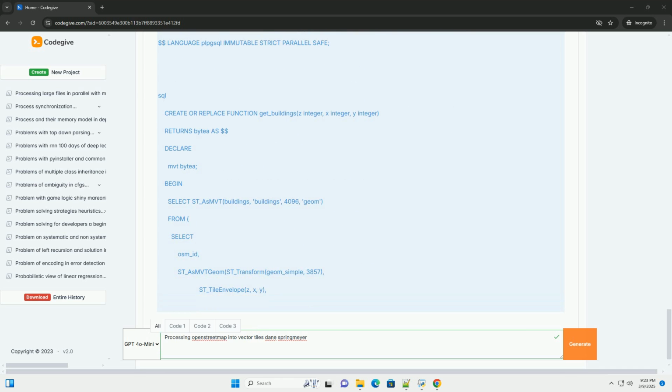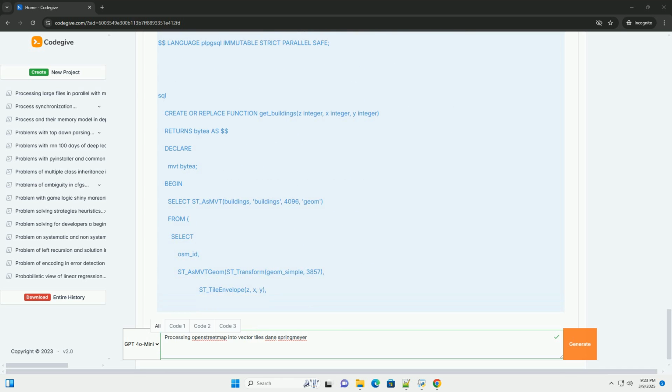Step 4, create vector tile queries. Now comes the core part, defining the SQL queries that will be used to generate the vector tiles. These queries extract the data for each layer in your vector tiles. Here's a basic example for a roads layer. Explanation. get_roads(z integer, x integer, y integer). This is a PostgreSQL function that takes the zoom level, z, tile x coordinate, x, and tile y coordinate, y, as input.